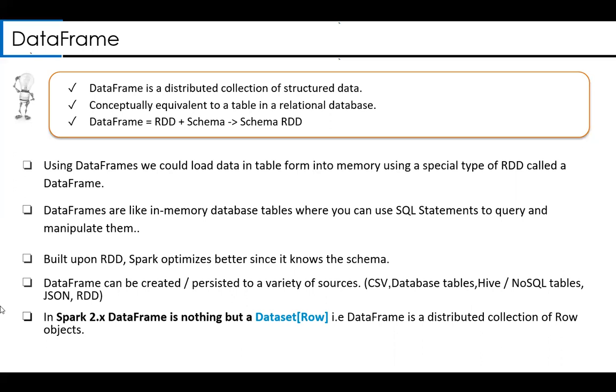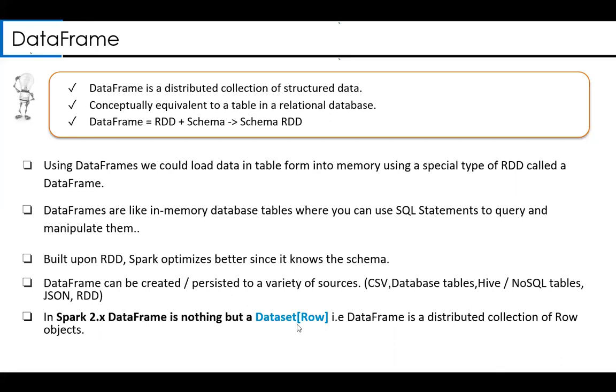But yeah, one important point to remember again, in Spark 2.x onwards, when I say data frame, please do remember this. This point is very important. When I say data frame, it is nothing but a data set of row objects. This point is very important, guys. So when I say data frame in Spark 2.x, do remember, it is nothing but data set of row objects.